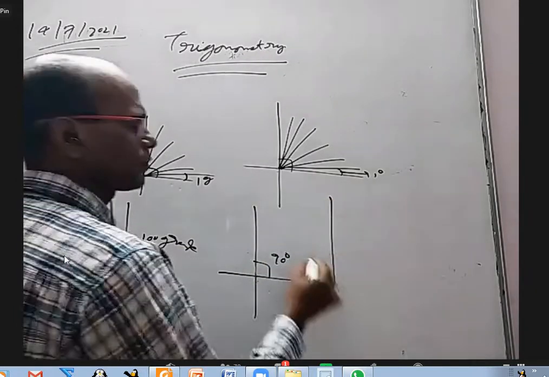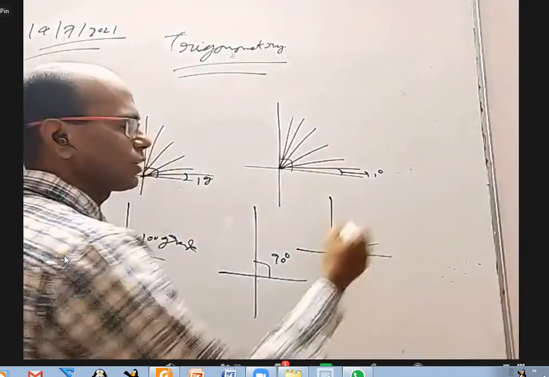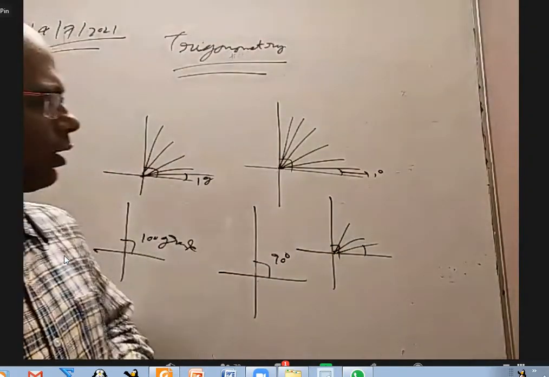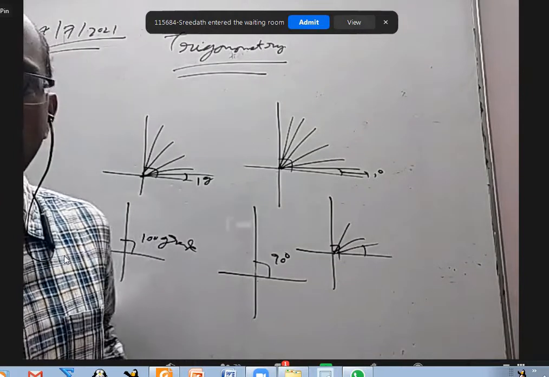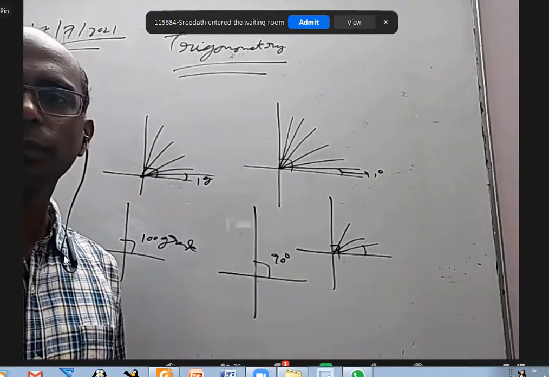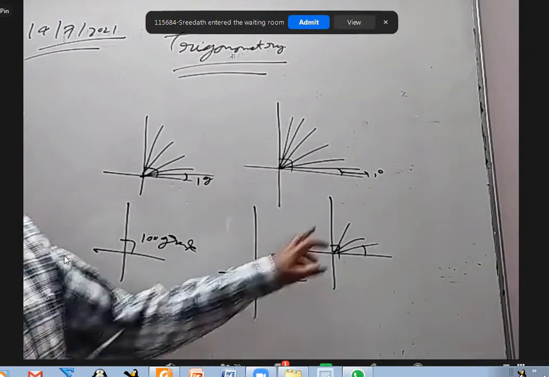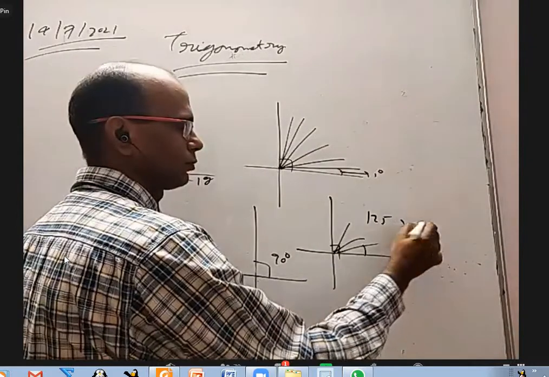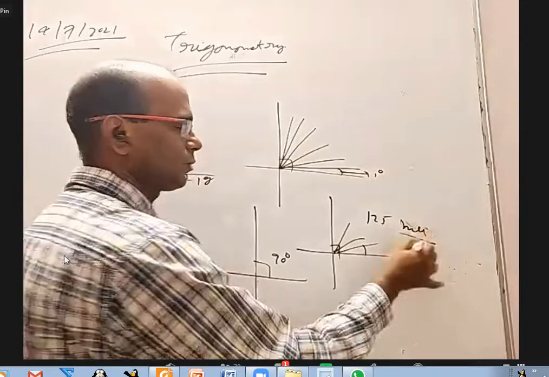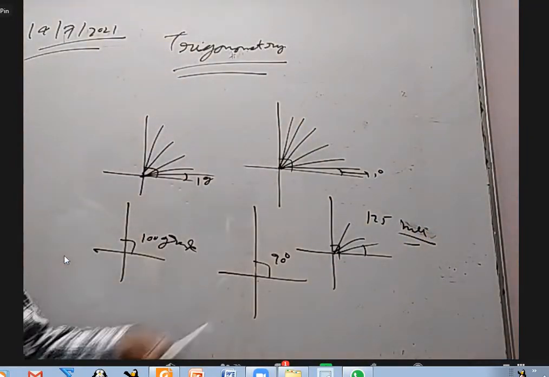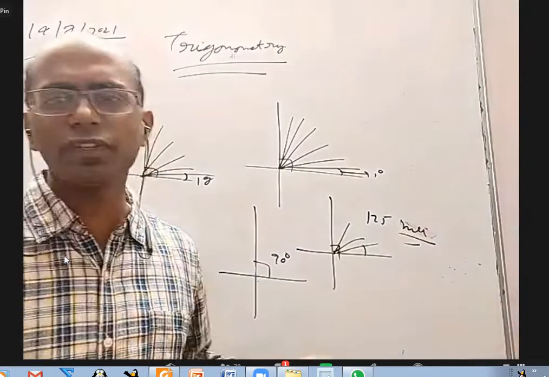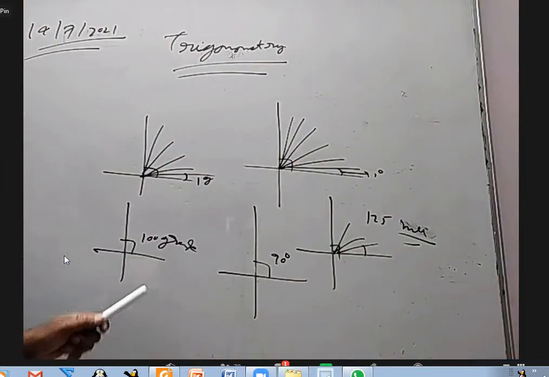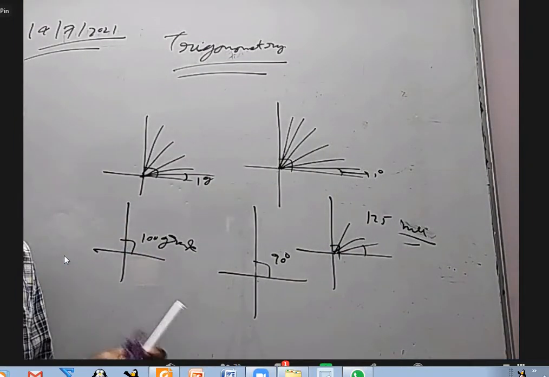Somebody can define a new system. I'll say take this angle, divide it into 125 parts, and each angle, let's say call it by some new name, 1 mu. Then I will say this is 125 mu. So somebody initially defines, and if everybody follows it, it becomes a unit system. About grades we are not going to use it, but if you want you can write 90 degrees and 100 grades are equal.